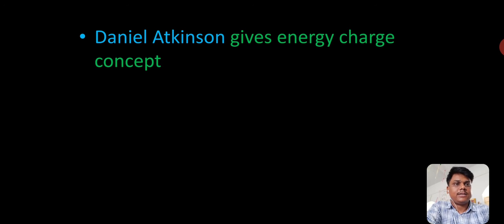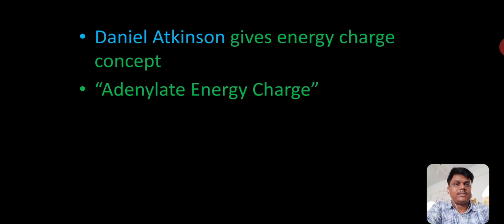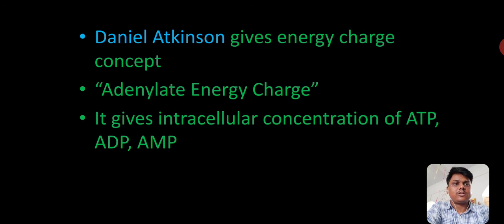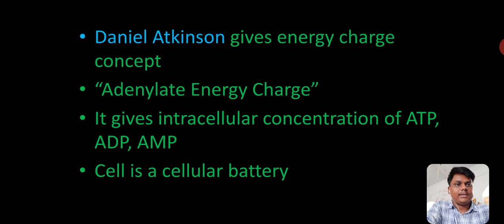Daniel Atkinson gave the energy charge concept. It is also known as adenylate energy charge. It gives the cellular concentration of ATP, ADP, and AMP. As adenine is involved in these three groups, it is known as adenylate energy charge. In this concept, it is thought that the cell is a cellular battery which can be charged and discharged regularly by the processes of anabolism and catabolism.